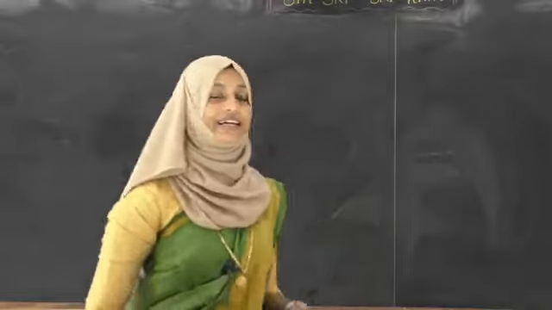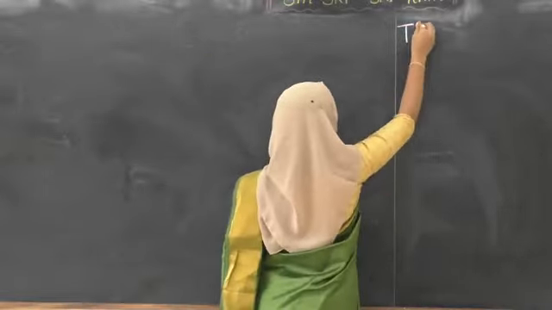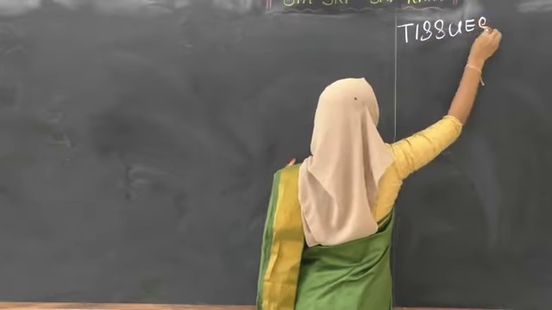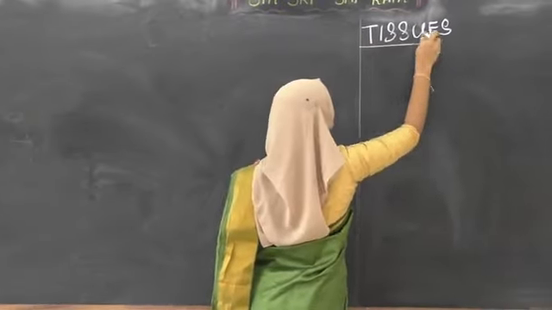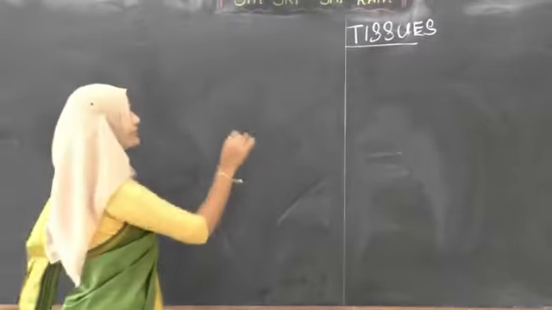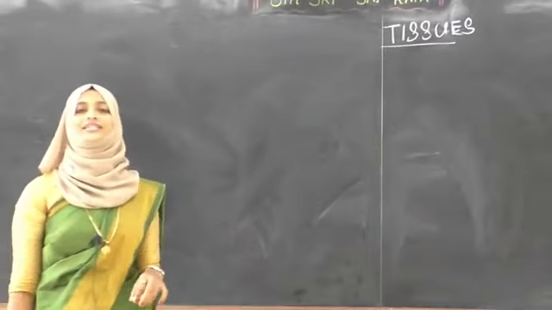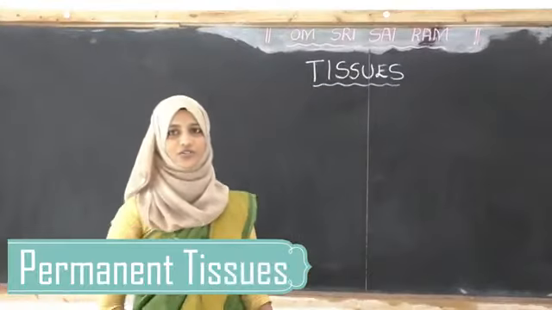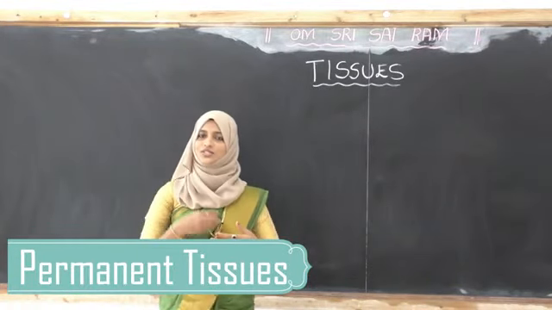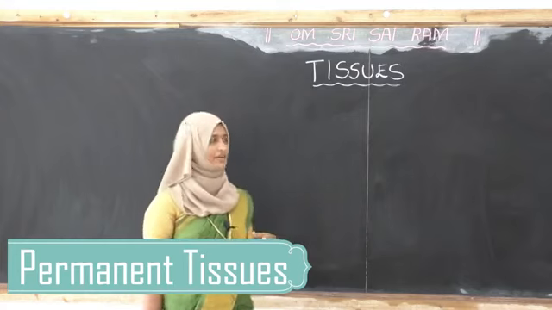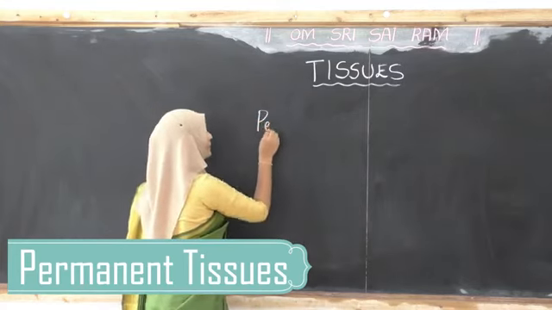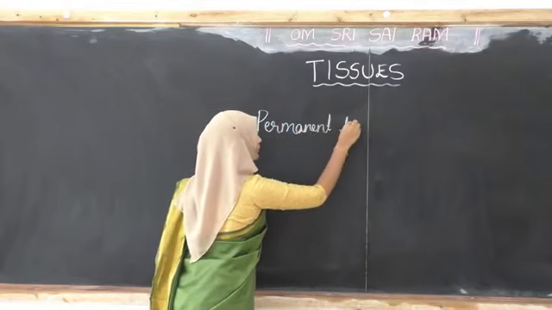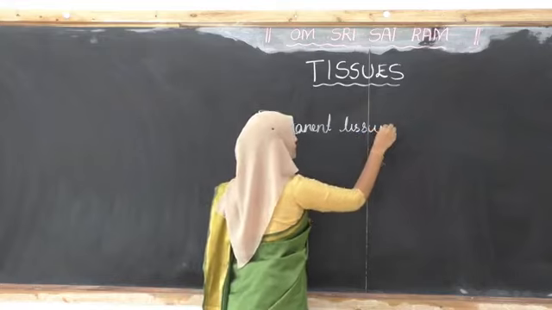So I will write the heading Tissues. In that we have studied meristematic tissue. Today, in today's class, we are going to study the permanent tissue. We already studied what permanent tissue is, so we are going to study more about it. I will write the heading: Permanent tissues.